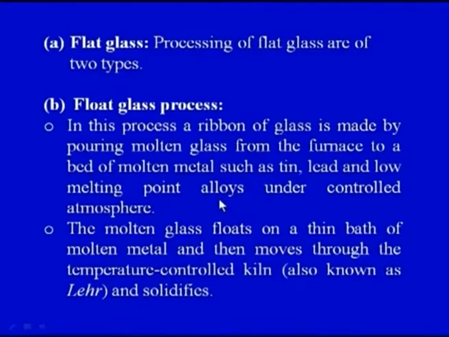So in this particular case the raw materials are melted. Since we want to get a flat shape, a ribbon means flat geometry. So a ribbon of molten glass is poured over the molten metal. So we have a bed of the molten metal, and the molten metal is of any low melting point alloy. Examples are given on the screen. We can have tin, lead or any other low melting point alloy. So we have a bed, and on top of this bed we are pouring the molten glass, and the glass is in the form of a ribbon.